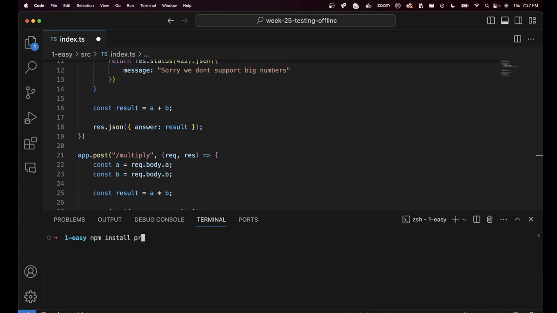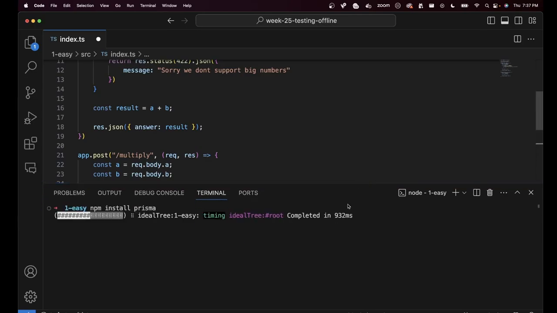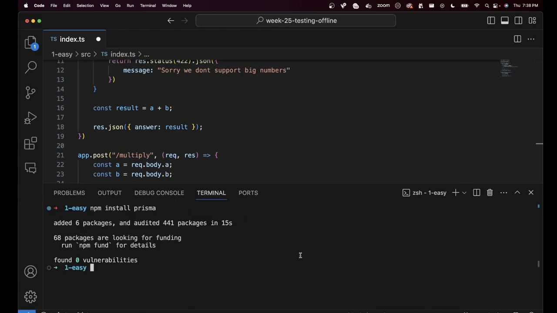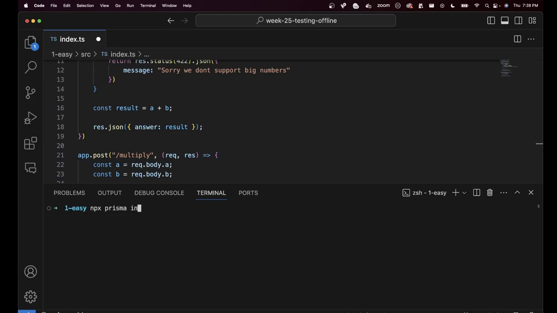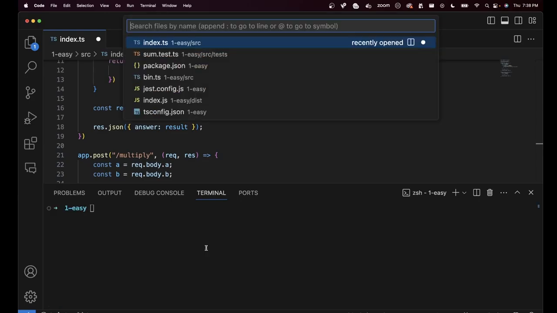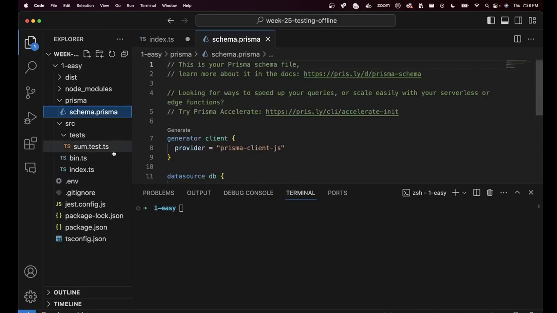The steps there are: first you install Prisma as a dependency, taking a long time. We will wait. And then do a npx prisma init to initialize a schema.prisma file.